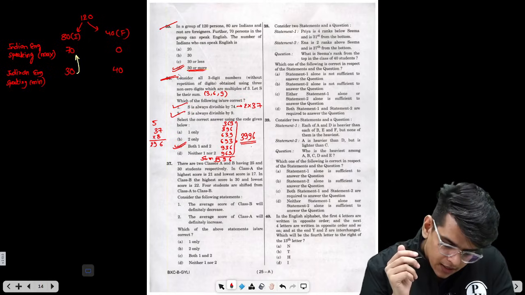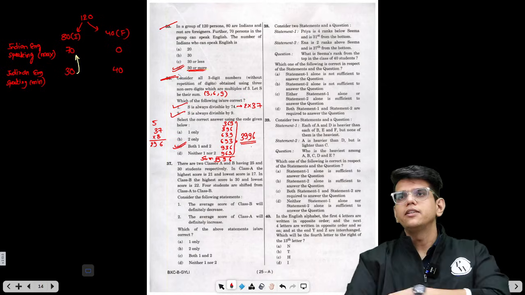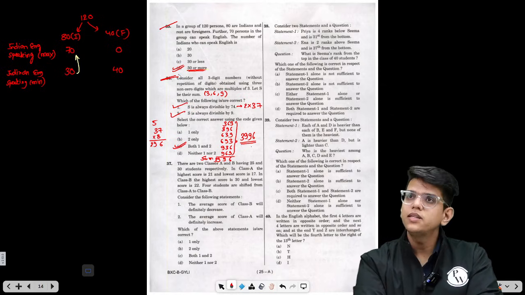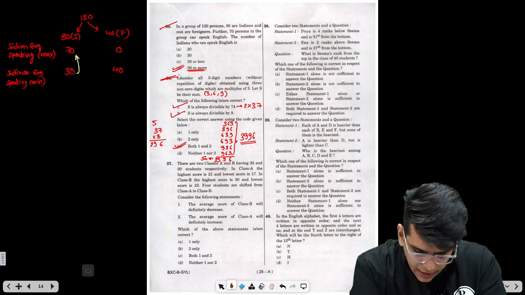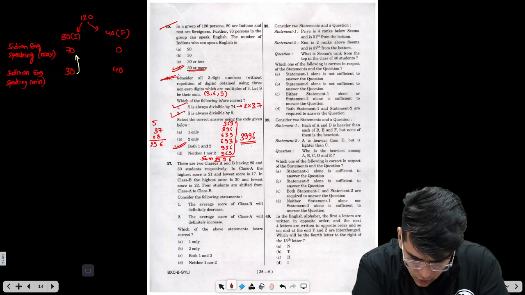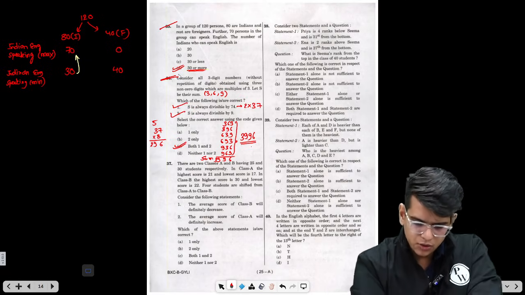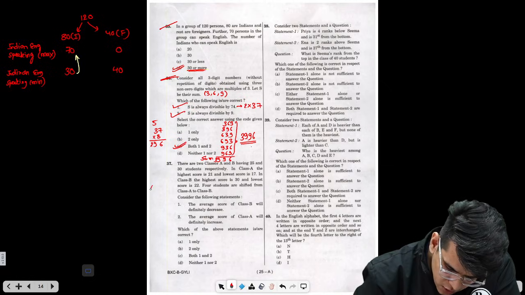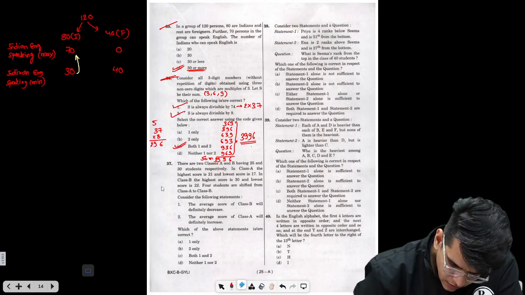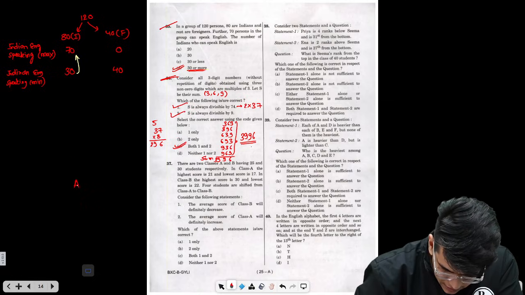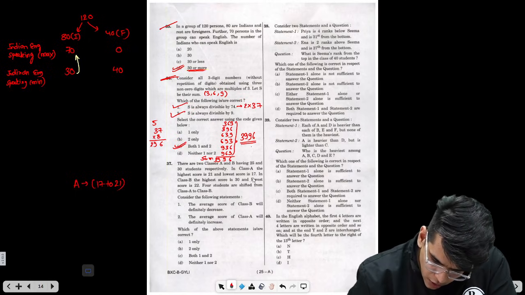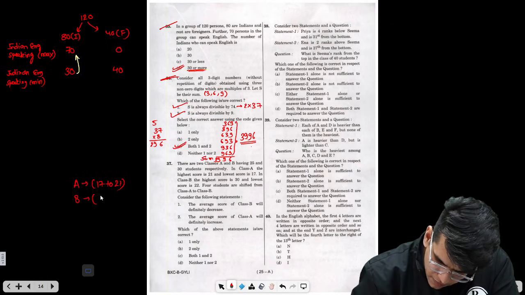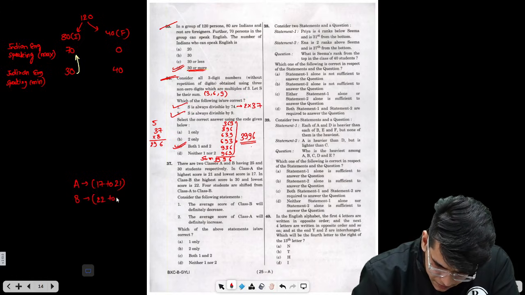Okay, now look at question number 37. Question number 37 looks very lengthy, but this is one of the easiest questions in this paper. How? There are two classes A and B having 25 and 30 students respectively. In class A, the highest score is 21 and the lowest is 17. So the range of scores in A is 17 to 21. Now, in class B, the range is from 22 to 30.